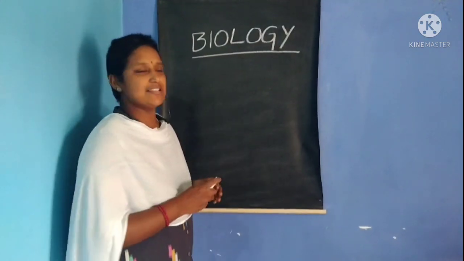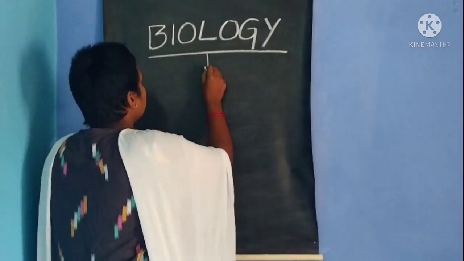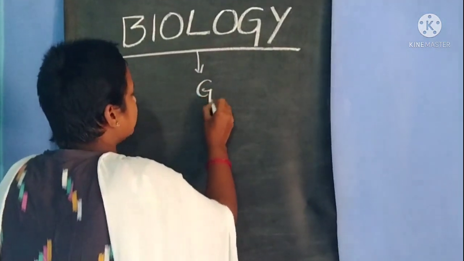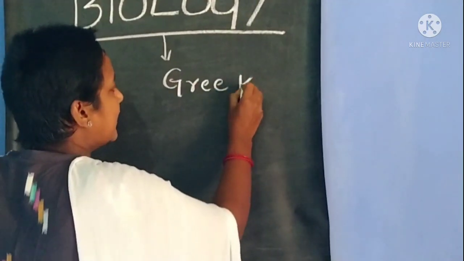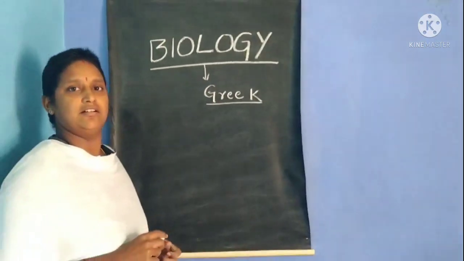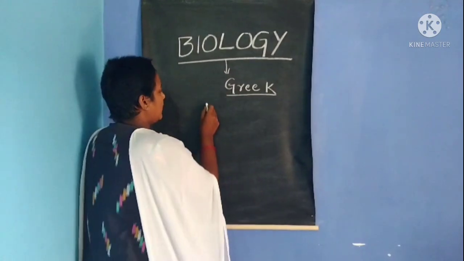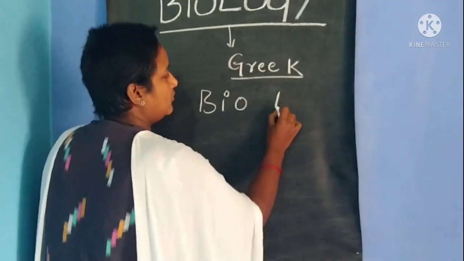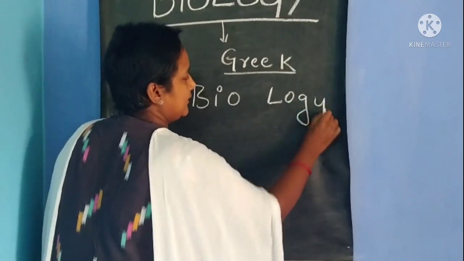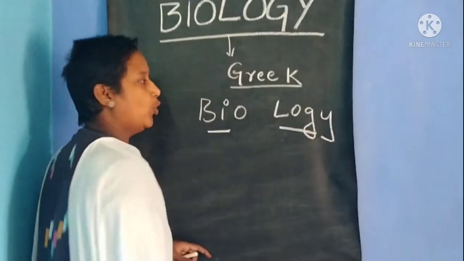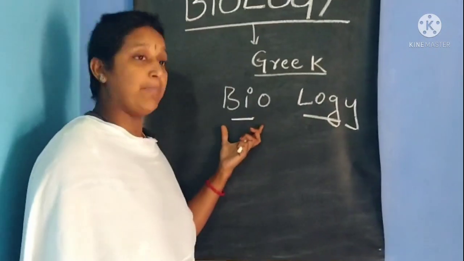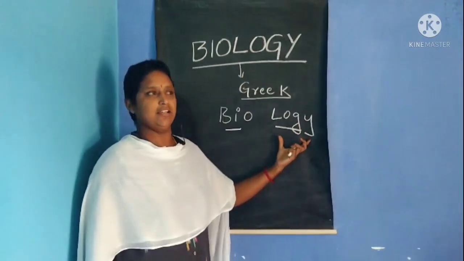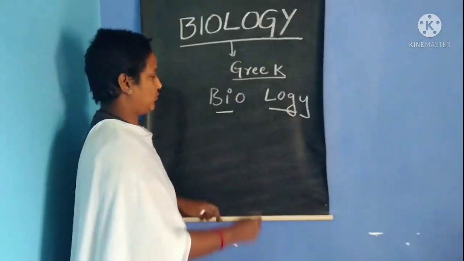Biology is derived from a Greek word. It is a combination of two words, bio and logi. What do you mean by bio?